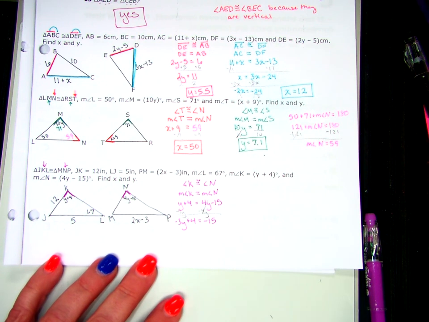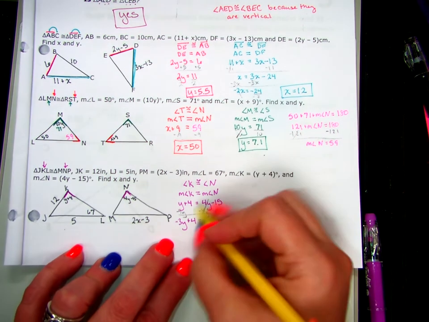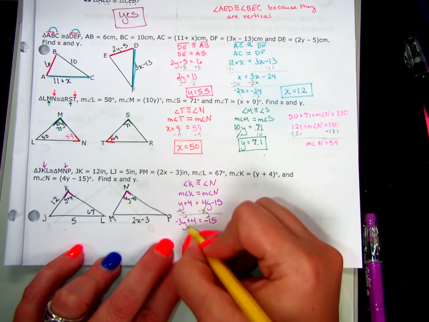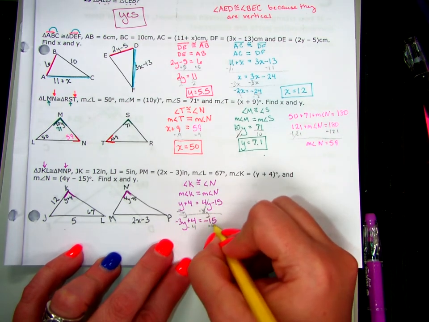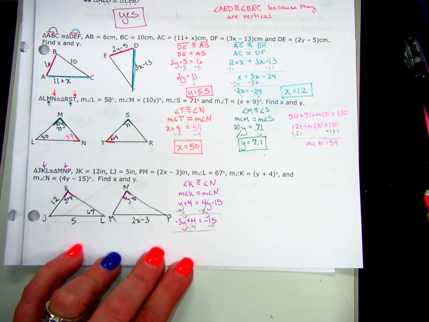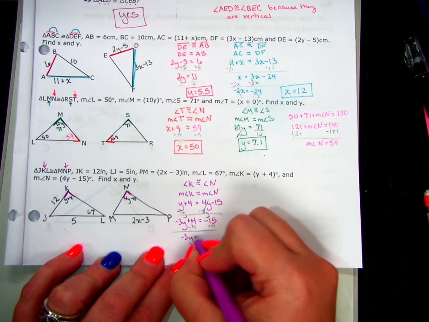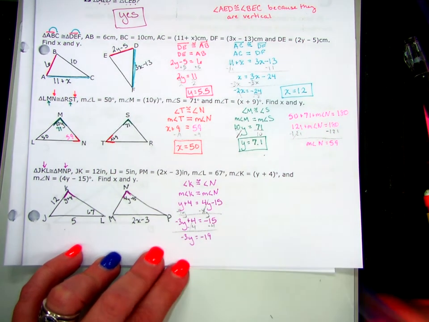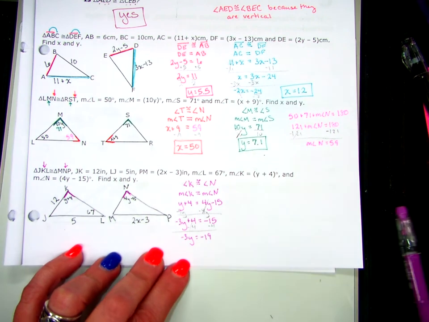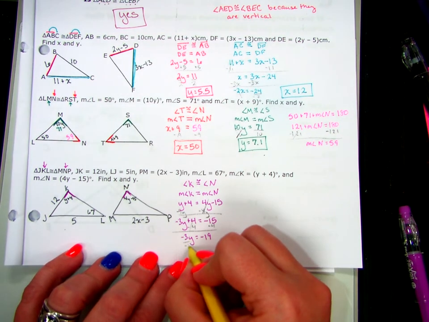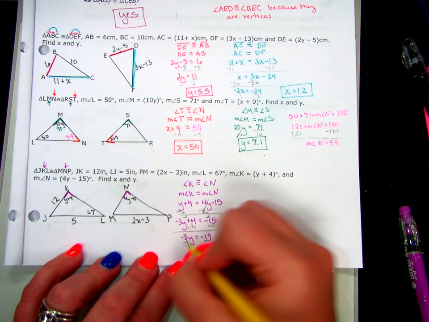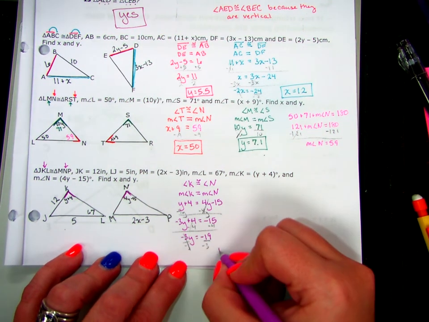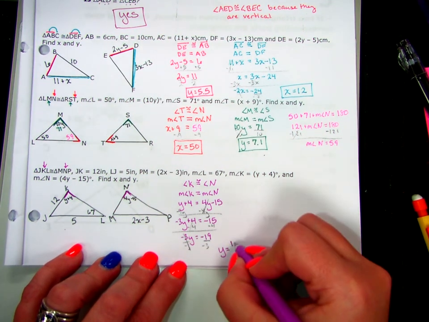Subtract 4. Yeah, let's subtract the 4, because if I add the 15, I'm going to end up with negative 3y plus 19 equals 0, right? We don't want that. So I'm going to subtract the 4 and get negative 3y equals negative 19. Then what? Divide by negative 3. And y equals?